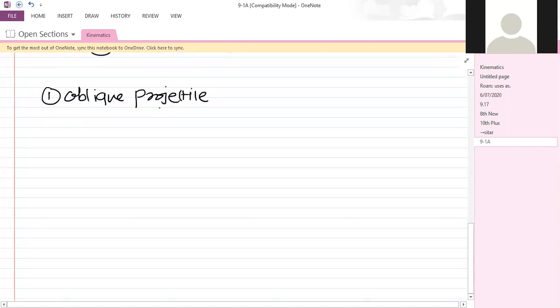So write down, everyone, oblique projectile. I threw this body, suppose, at an angle of theta with respect to horizontal and with initial velocity u. The path of this body will be somewhat like this.